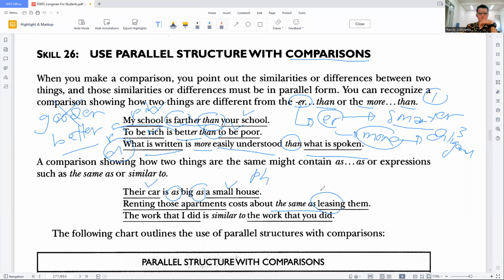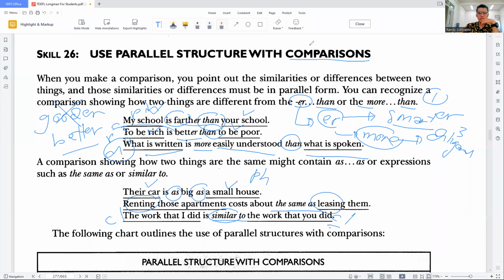It contains a verb in the beginning, so you have to be parallel with this matter. And similar to here, "the work that I did" is a clause, and "the work that you did" is a clause as well. So both of them are clauses. When we use "as ... as", "the same as", "similar to", we do not compare which one has more of something, but it's more like having the same quality.